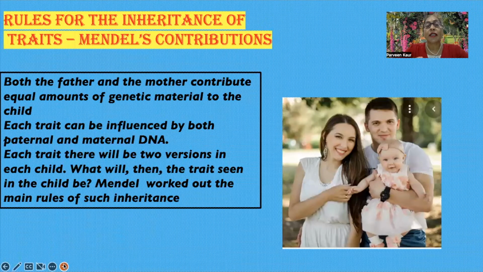Now, rules for the inheritance of traits and what is Mendel's contribution in it. First of all, both father and mother contribute an equal amount of genetic material. So each trait can be influenced by both paternal and maternal DNA. So each child has characteristics which have two versions. Some characteristics are dominant, some are not dominant, and some characters are expressed in the next generation.